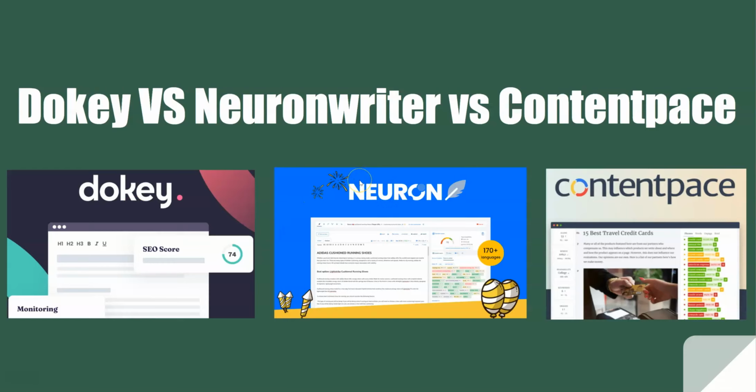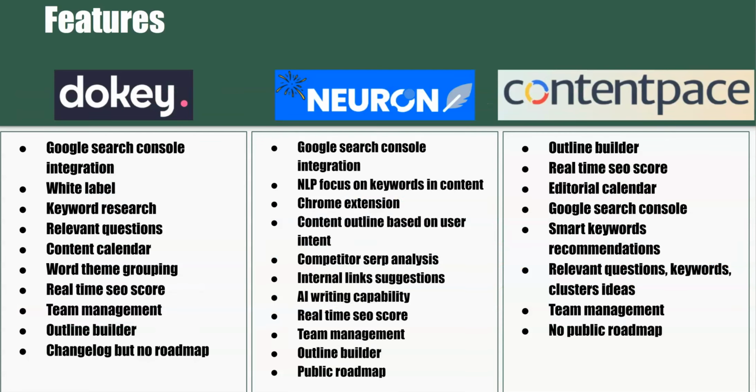Neuronwriter, I have a ton of videos on. Just type Neuronwriter in the search bar under LearnWire and you'll see a lot of case studies of ranking content using Neuronwriter. I'm very experienced using Neuronwriter, and this has definitely been an amazing tool. And then Contentpace, like I said, I did pick this one up and I actually have writers creating content with that one. So we're going to jump in. I'll try to be as organized as I can in this video, so I'm going to go to the next slide right here.